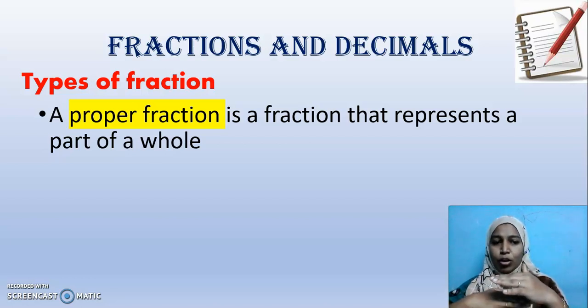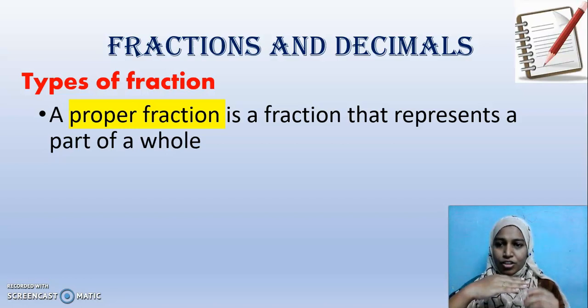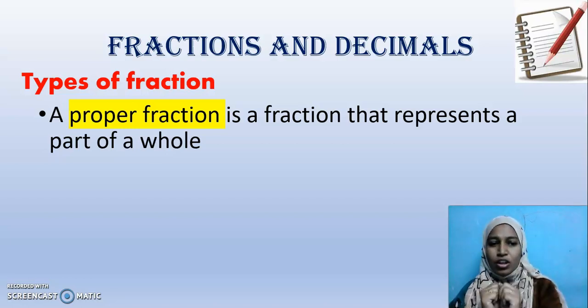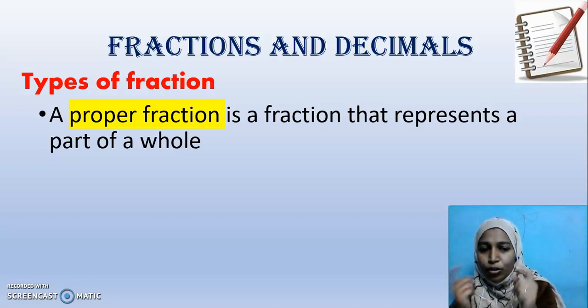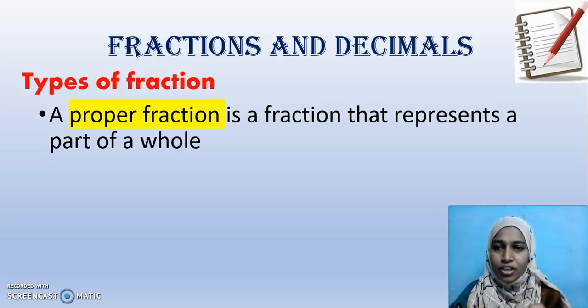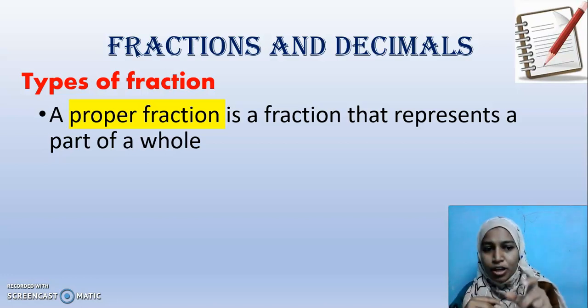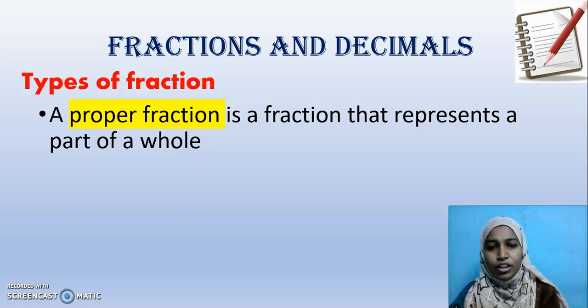So, even in proper fraction, just as a hint, you can have it in your mind: denominator is bigger and numerator is smaller. But the logical way is, it is a part of a whole, so surely the numerator should be smaller than the denominator.